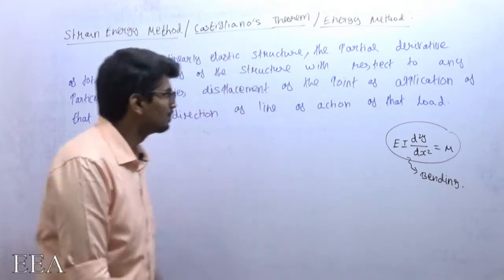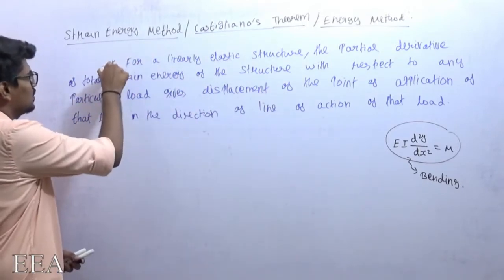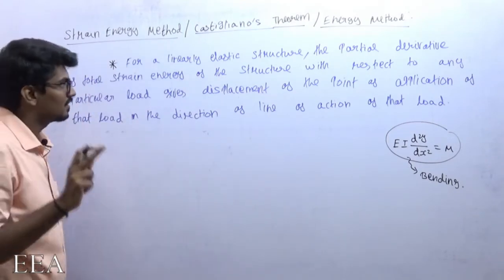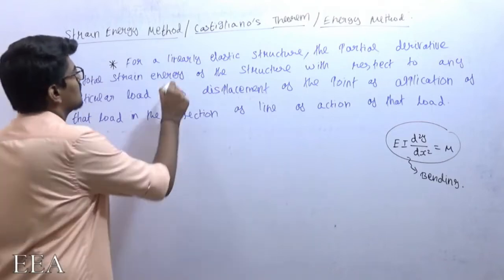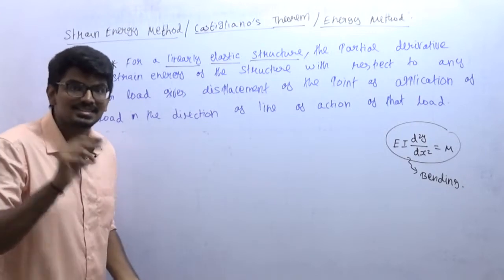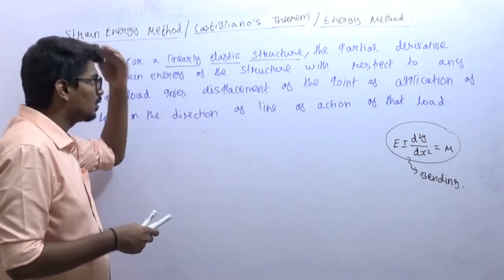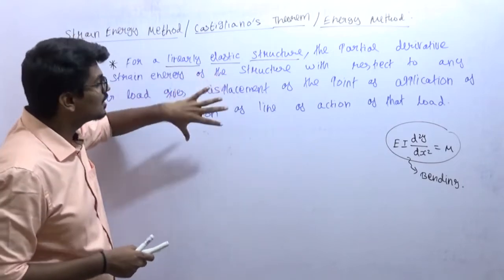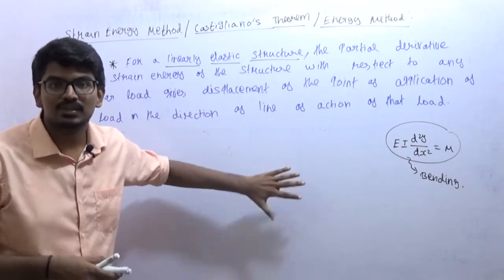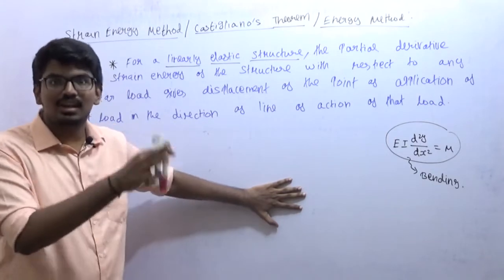Right now, first we will see the theorem. So this is the first theorem. There are two statements actually in Castigliano's theorem. The first statement states, for a linearly elastic structure, again in strength of materials, as I already said, we will mostly concentrate on elastic members only. That is a member which is purely elastic. It has to be within the elastic region.